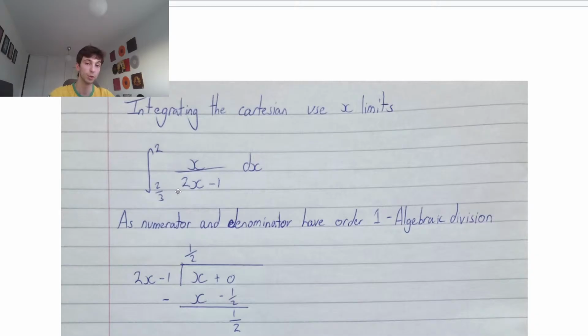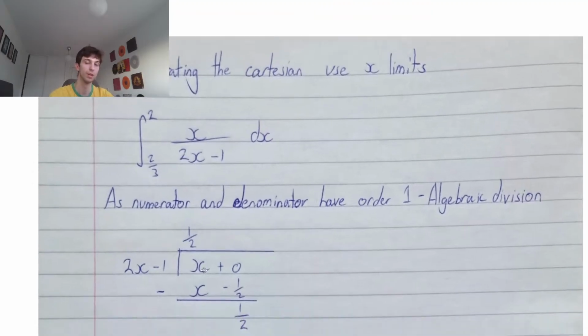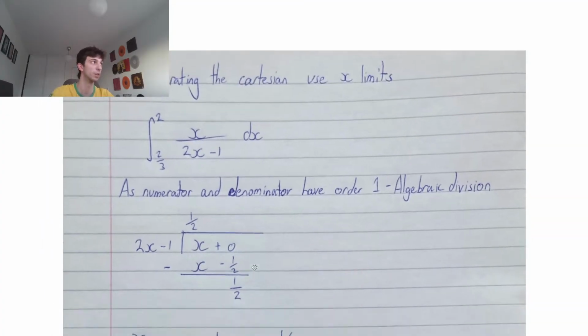So dividing x by 2x minus 1, how many times does 2x go into x? That would be a half. Then we do 2x multiplied by a half, gets us x, minus 1 times by a half, gets us minus a half. Taking away the bottom from the top, x minus x, those cancel out, we get 0. 0 minus a half is just a half. So we get left with a half plus a half over 2x minus 1, because that's our remainder, guys, okay?